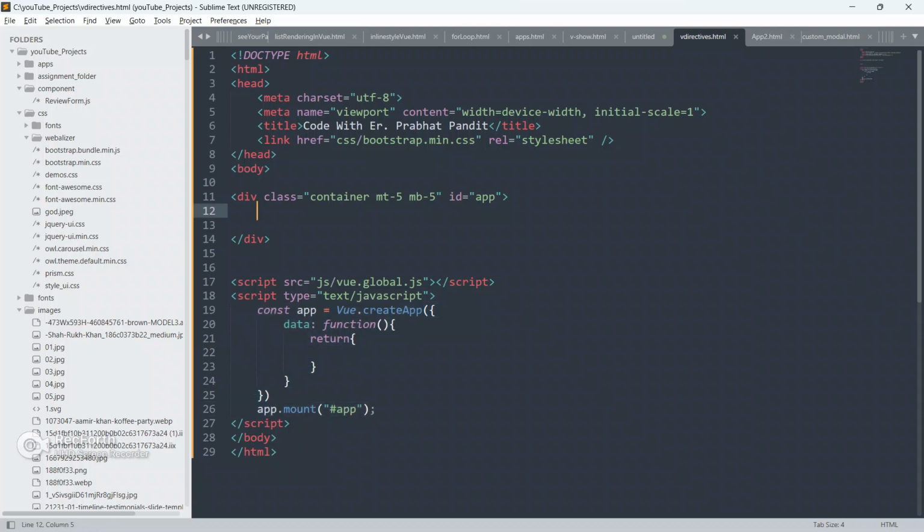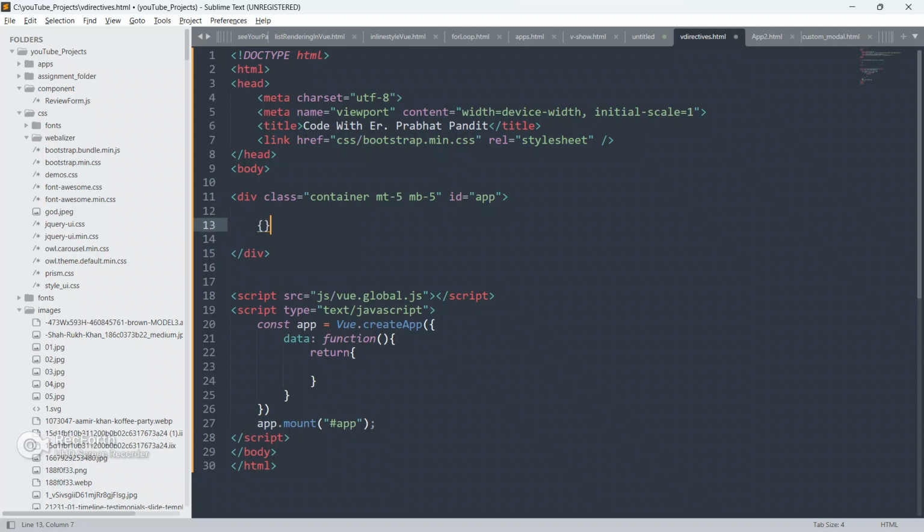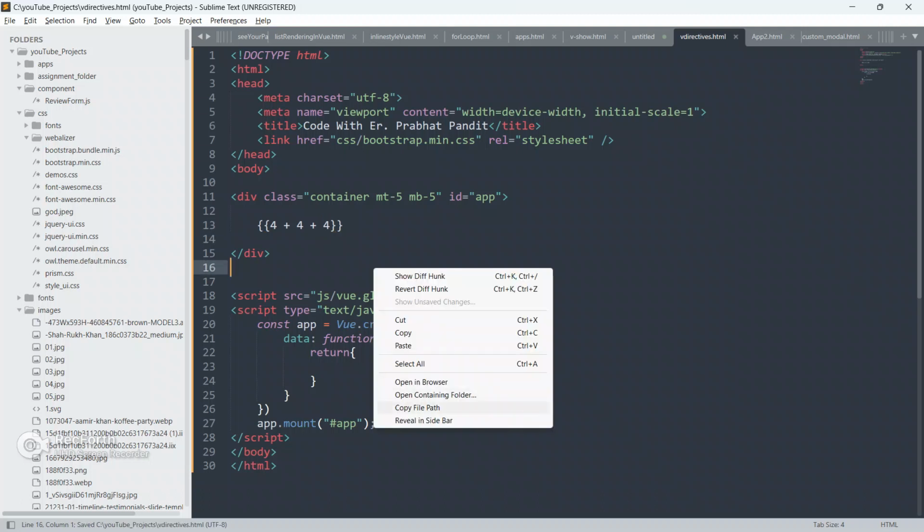Now we are able to write anything inside this div, and Vue will compile it, Vue will render it according to the conditions, according to the logic or algorithms. To check, guys, we generally do some simple calculation. So 4 plus 4 plus 4, ideally we should get 12.